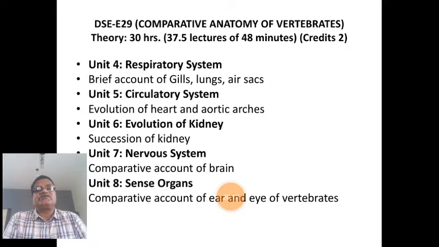Next, the terrestrial vertebrates. Vertebrate animals which permanently live on the ground are called terrestrial vertebrates. Amphibians are not permanently terrestrial, but both terrestrial and aquatic, so they are called amphibians, which are able to live in water as well as on the ground.